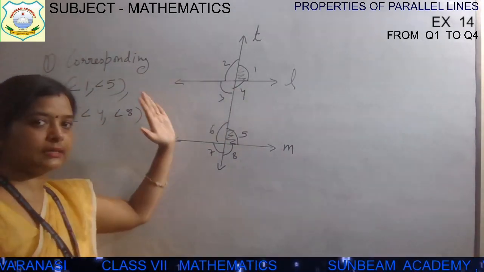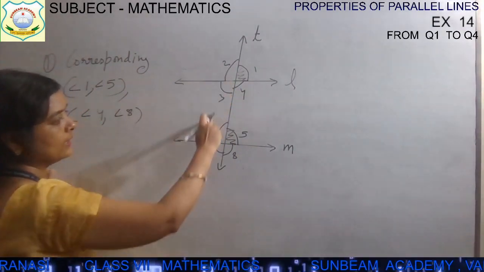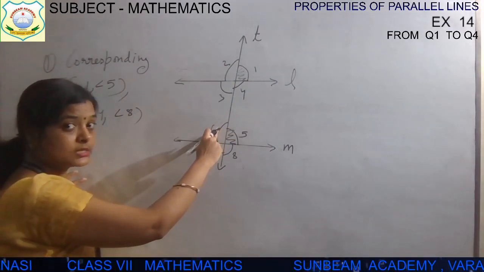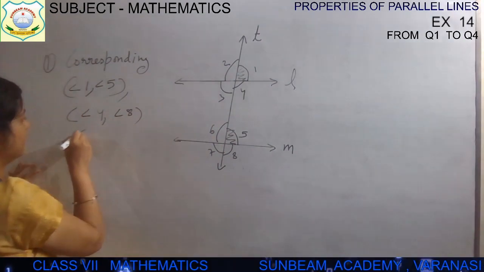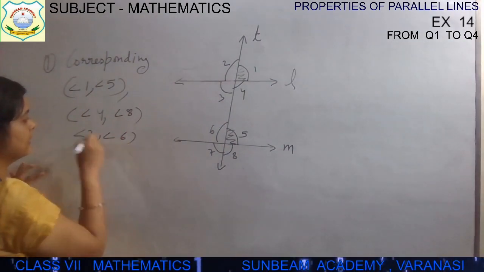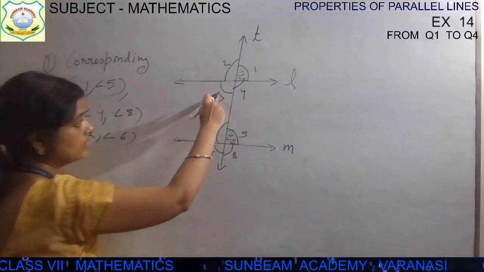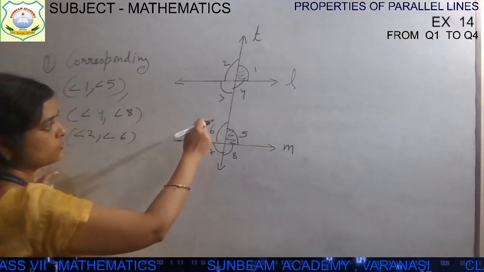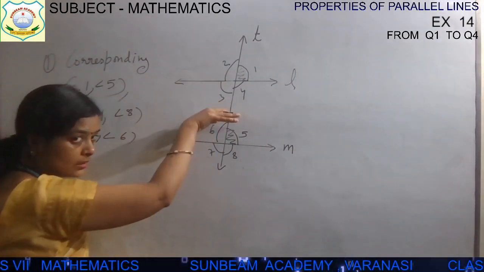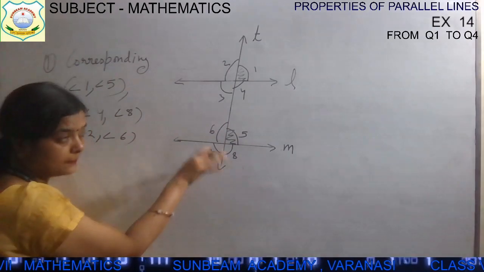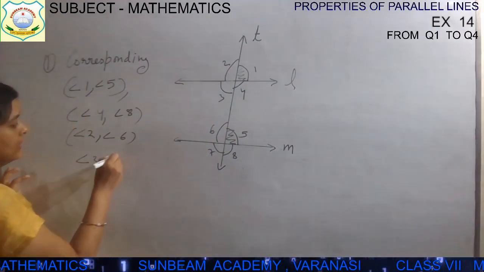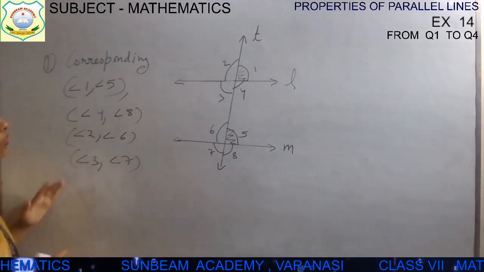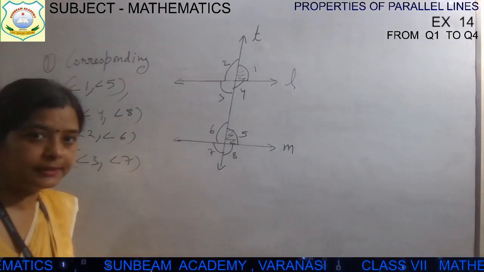Now see the another side. Angle 2 and angle 6. ये क्या होंगे? Corresponding angle. So angle 2 and angle 6, ये corresponding angle होंगे. And angle 3 and angle 7. Which one? Angle 3 below line L and below line M. So angle 3 and angle 7. So there are 4 pair of corresponding angle.